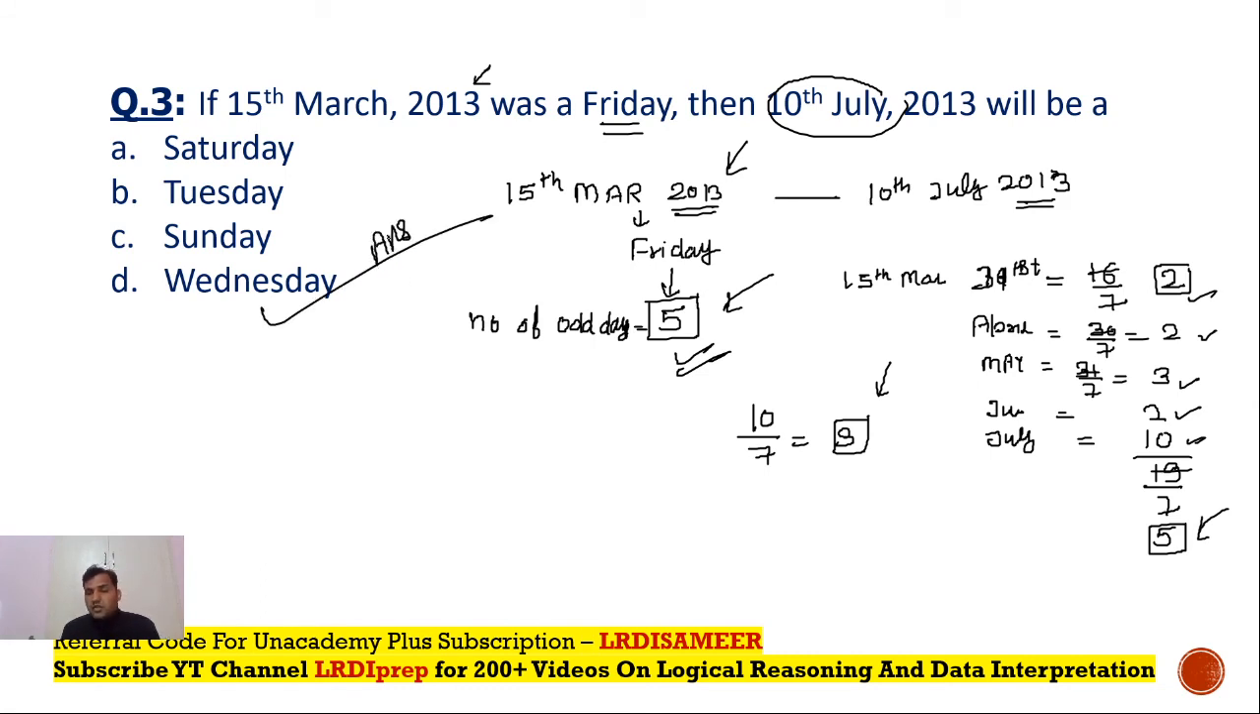So if we are solving a calendar question with reference to some other date, just convert that day into number of odd days, because we know Friday means 5 odd days. So straight away till 15th March 2013, you need to take 5 days and then find out more odd number of days from the period of 2013 to 10th July 2013, and accordingly you can answer the question.